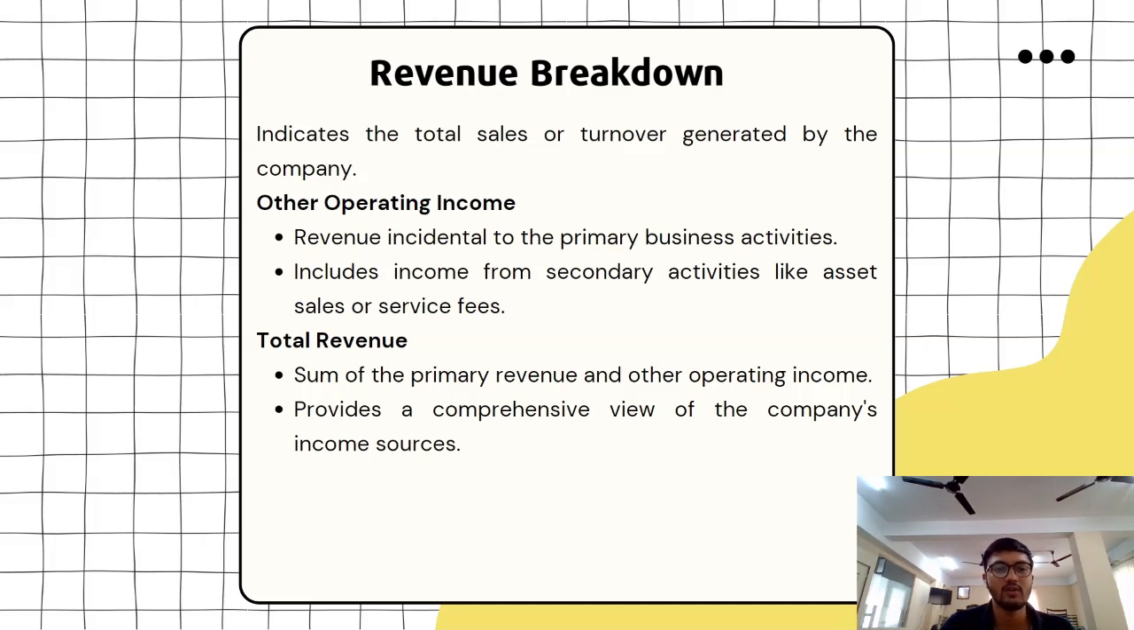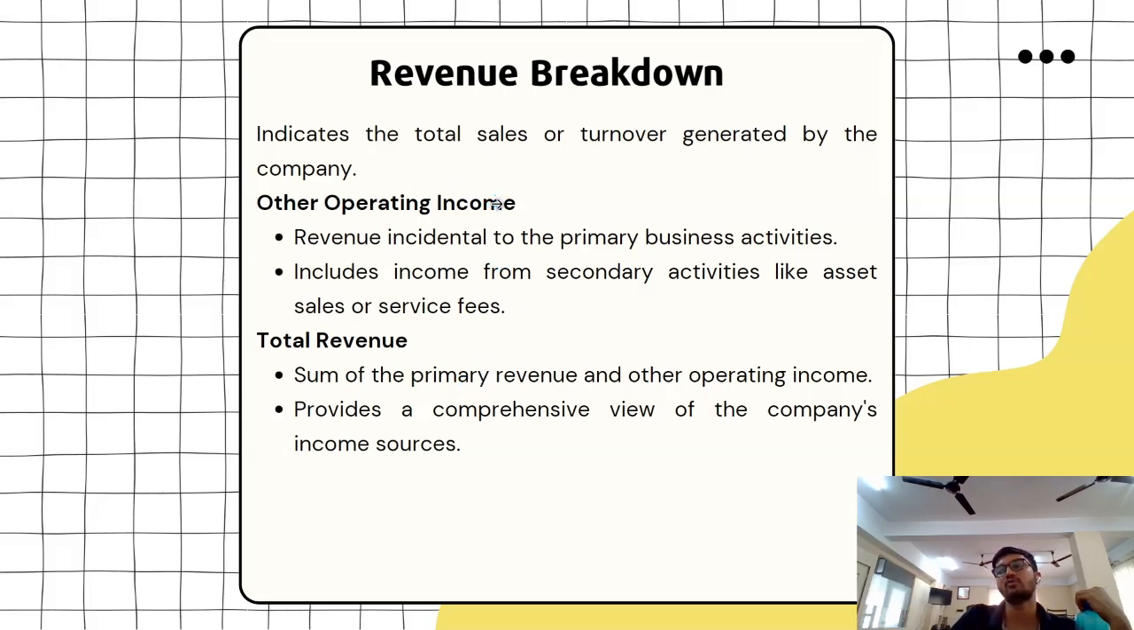What's the revenue breakdown? Revenue breakdown consists of operating income and non-operating income. It indicates the total sales and turnover generated by the company. In the case of my bottle, that 30 rupees was my revenue, and how many units I sold of this particular bottle will be multiplied, and that will be my final revenue. And revenue incidental to the primary business includes income from secondary activities like asset sales and service fees. So, other operating income.